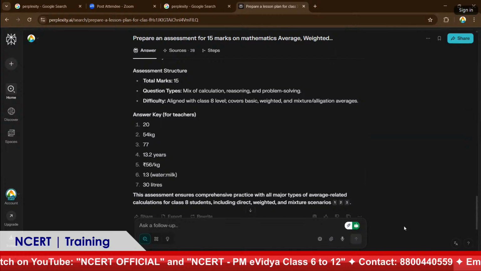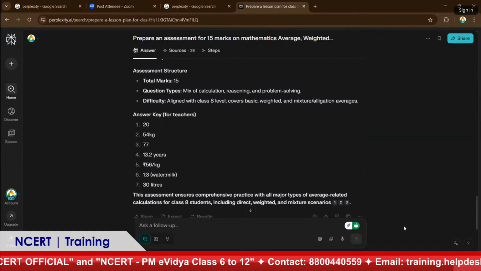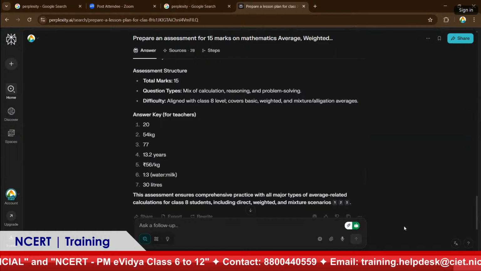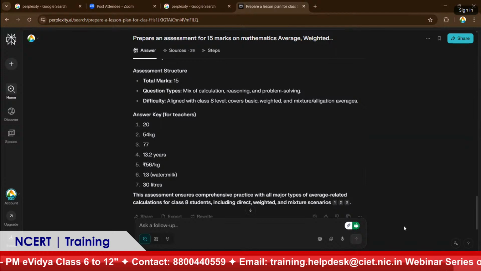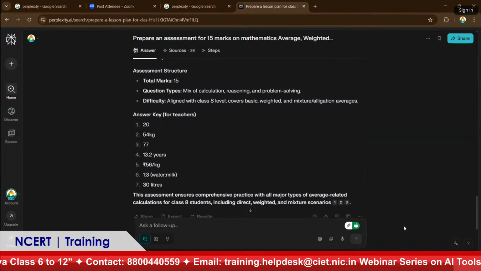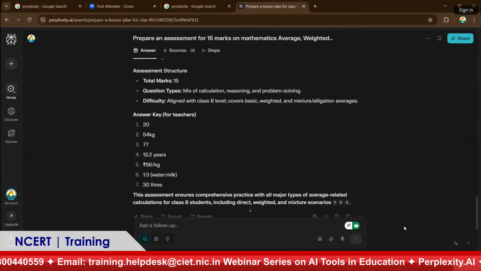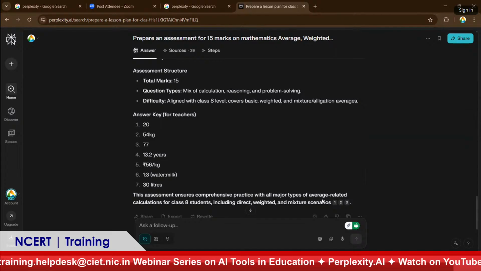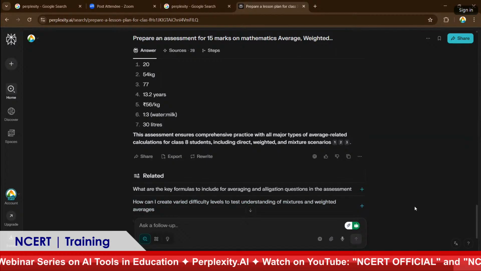Suppose you have a specific need, you can ask it to give all the problems in daily life situations, or give the problems related to Andhra Pradesh or Karnataka or Maharashtra, something like that. You can ask. It will give you the situations or the names exactly suitable to that particular topic. So we can have real world applications here. Yeah, ma'am. Real world applications, we can ask for those things.